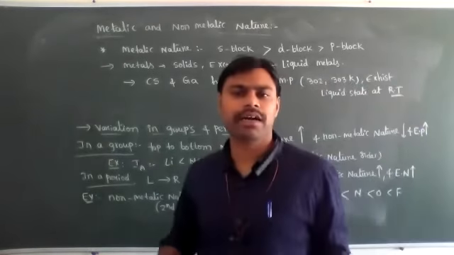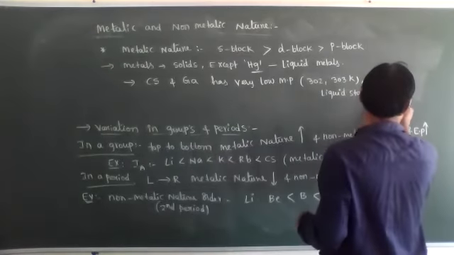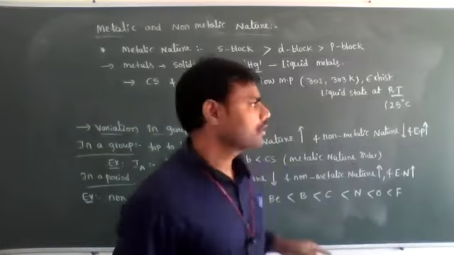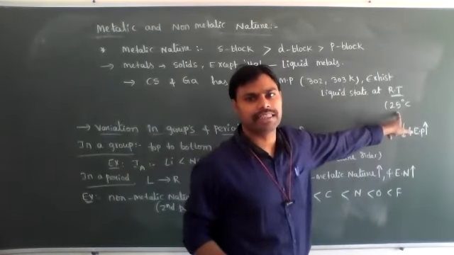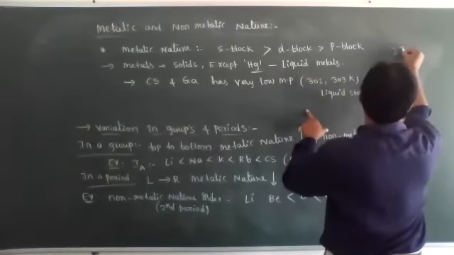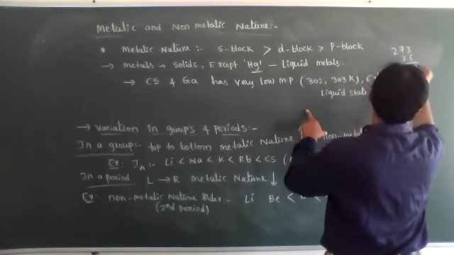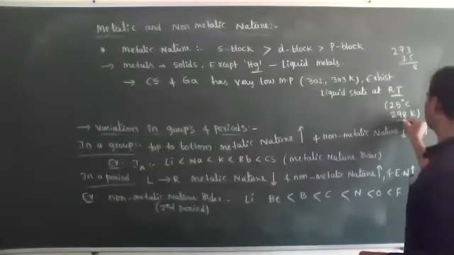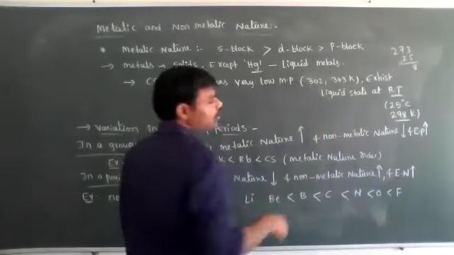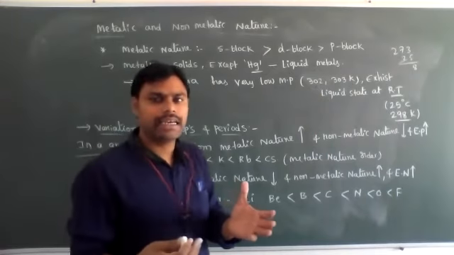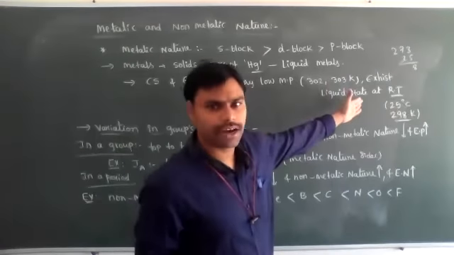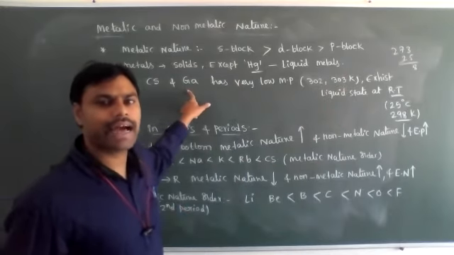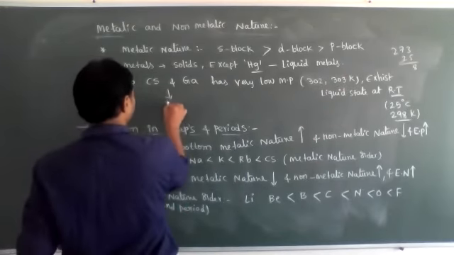Room temperature means how much? 25 degrees centigrade. 25 degrees centigrade means how many kelvins, dear students? Just you have 25 degrees centigrade plus 273. So 273 plus 25, 298. 298 kelvins. So here the temperature is just 302. Just means generally they exist in liquid state around room temperature. Lower temperatures only they are existing in solid state. Cesium and gallium are existing at low temperatures.